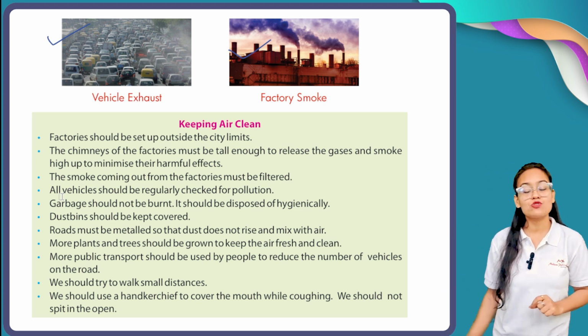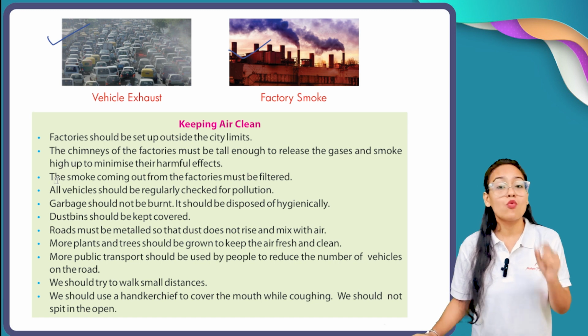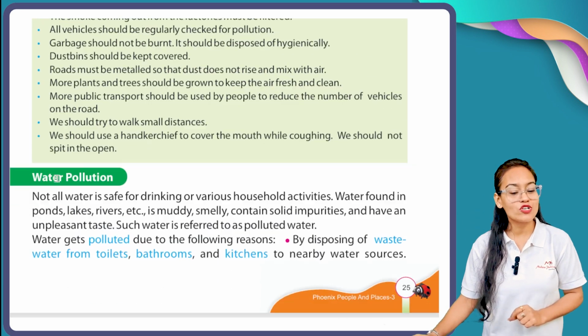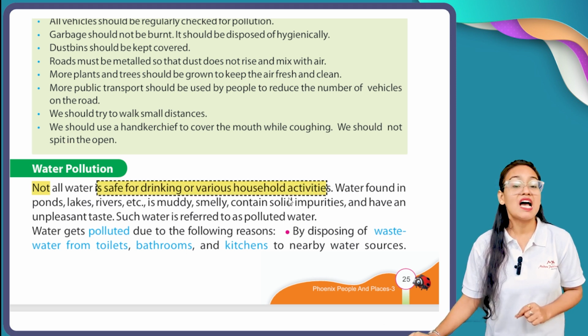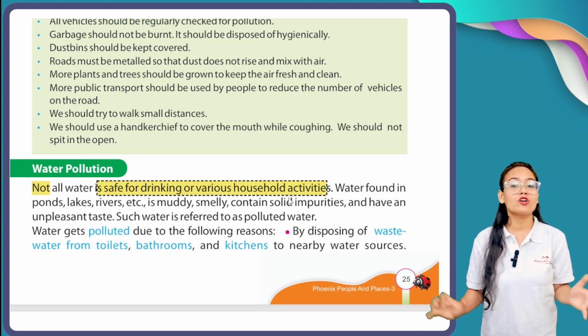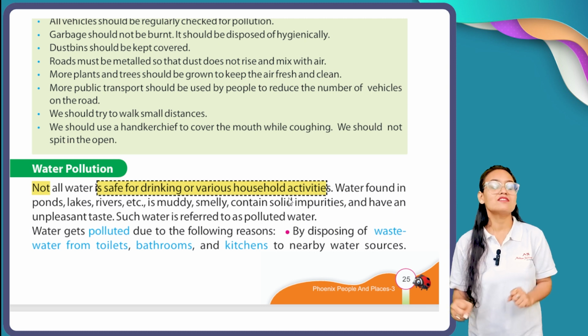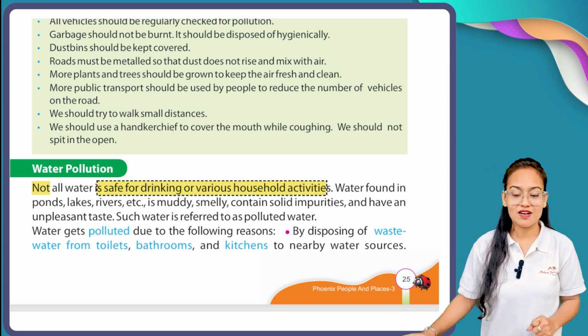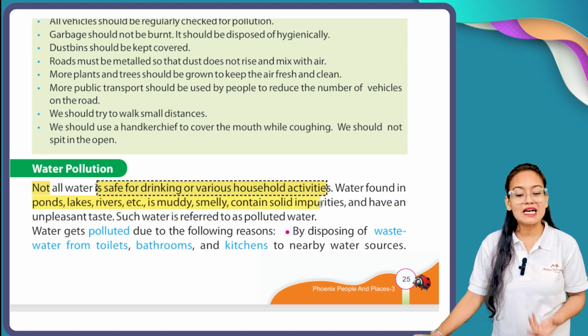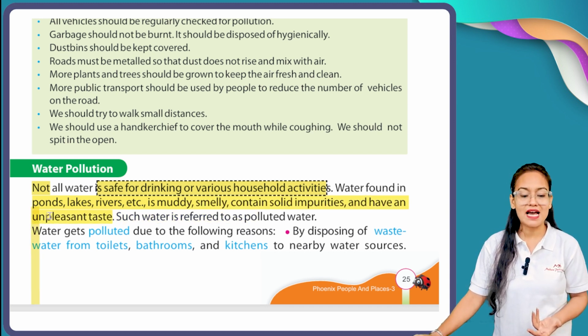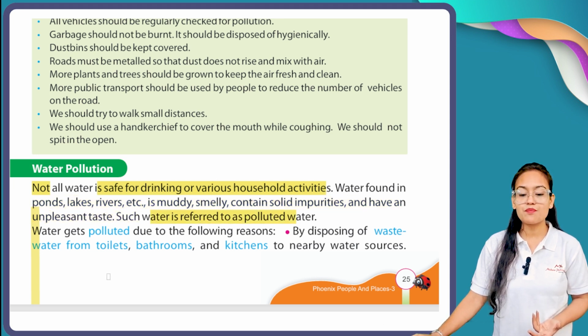After air pollution comes the term water pollution. Now, what is the meaning of water pollution? Let's have a look. Not all water is safe for drinking or various household activities. As you know, not all the water present on our planet Earth is safe for drinking. Water found in ponds, lakes, rivers, etc. is muddy, smelly, contains solid impurities and has an unpleasant taste. Such water is referred to as polluted water.